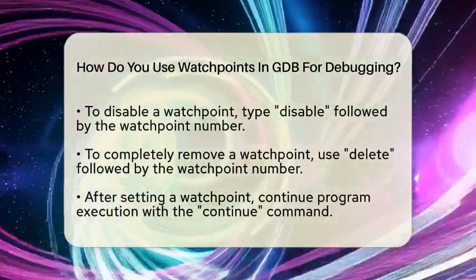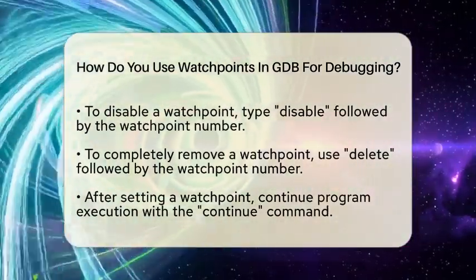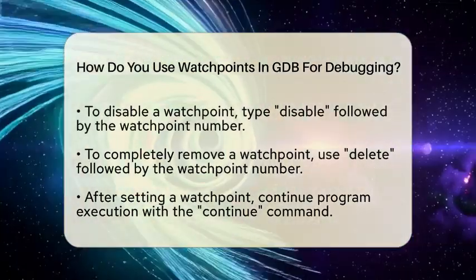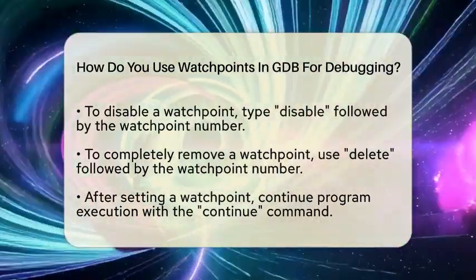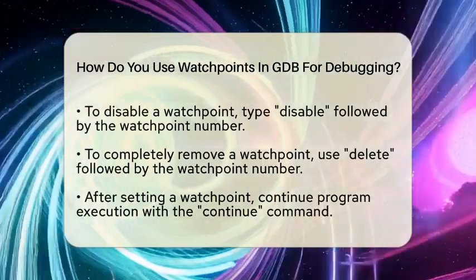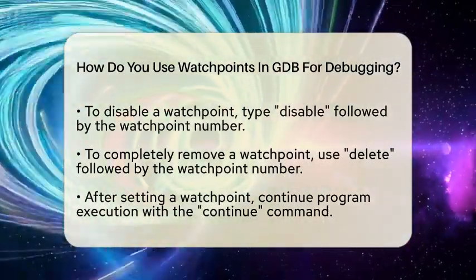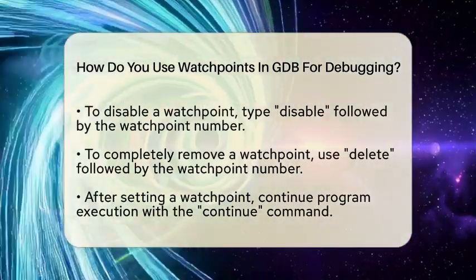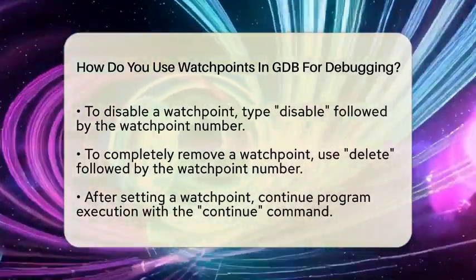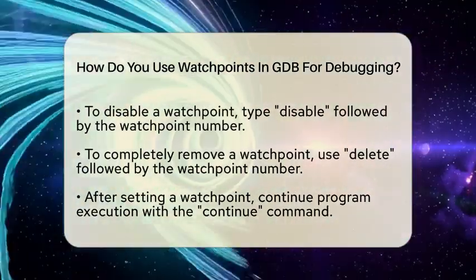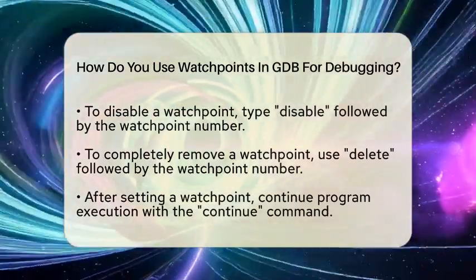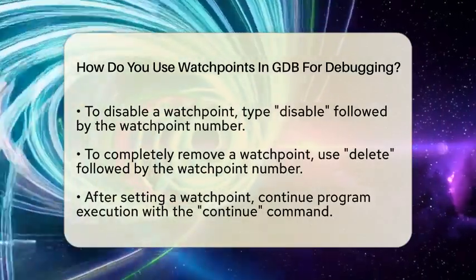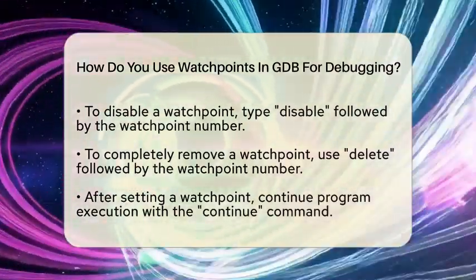If you find that you no longer need a watchpoint, you can disable or remove it. To disable a watchpoint, type disable followed by the watchpoint number. Alternatively, if you want to completely remove it, use delete followed by the same number. After setting a watchpoint, you can continue the program's execution by using the continue command. GDB will automatically pause when the watched variable changes, allowing you to investigate the issue right at the moment it